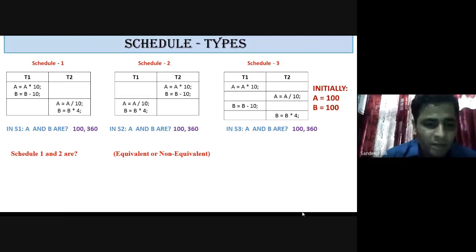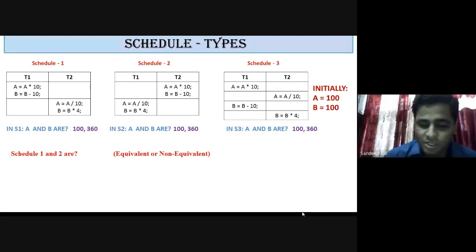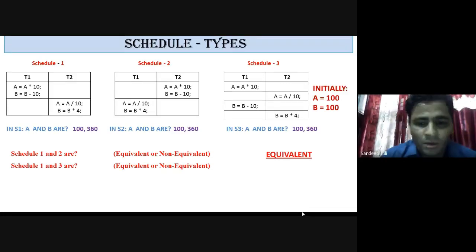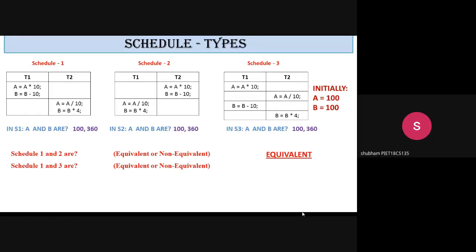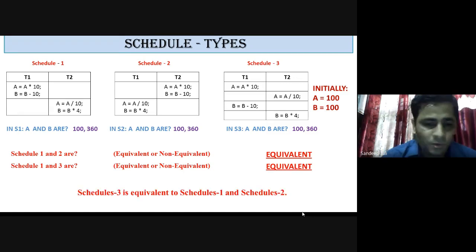Now the question is, are schedule 1 and 2 equivalent or non-equivalent? Equivalent, as they are producing the same result. Are schedule 1 and 3 equivalent or non-equivalent? Equivalent. So it doesn't matter whether the schedule is serial or non-serial, they may be equivalent. Schedule 3 is equivalent to schedule 1 and 2 both.